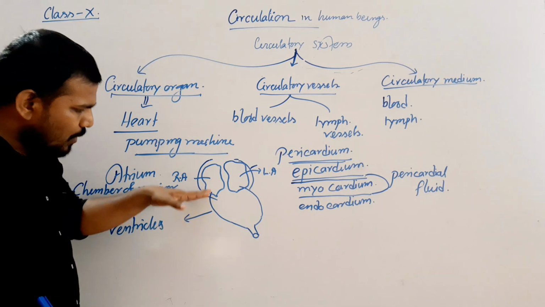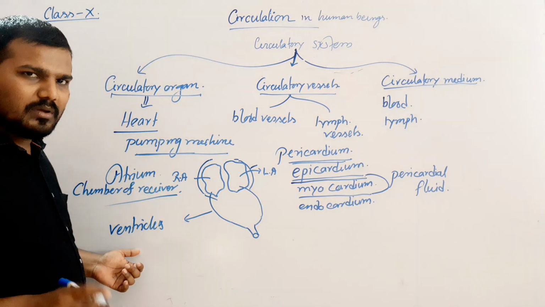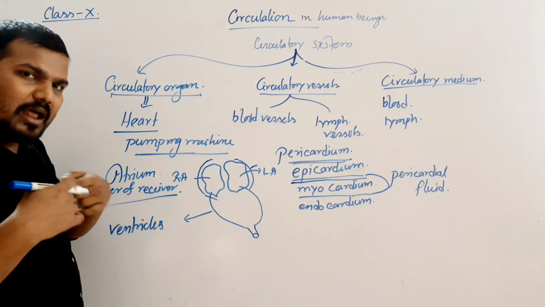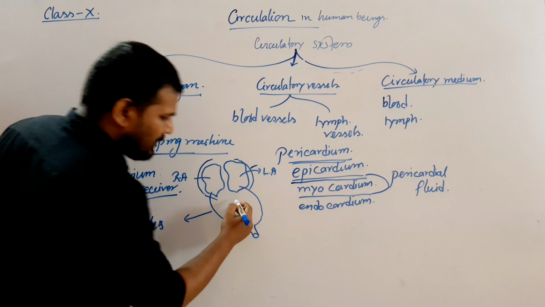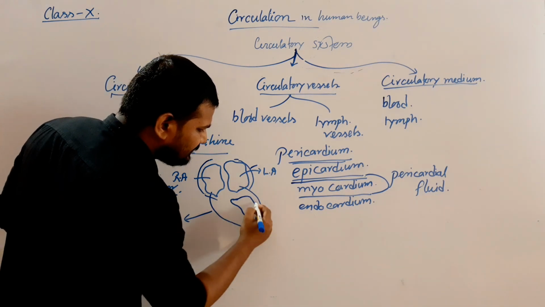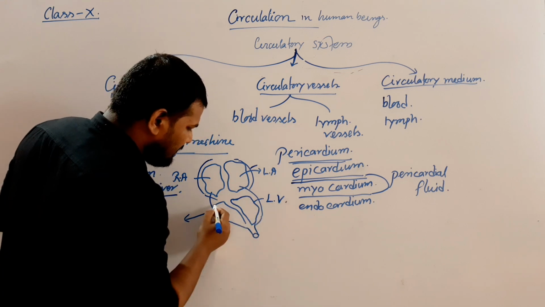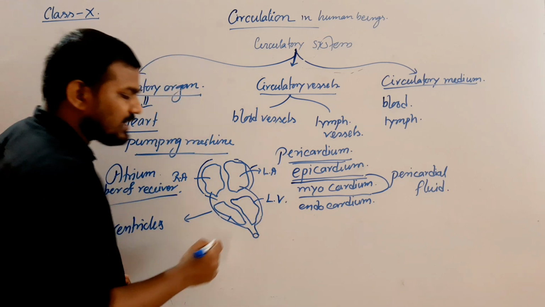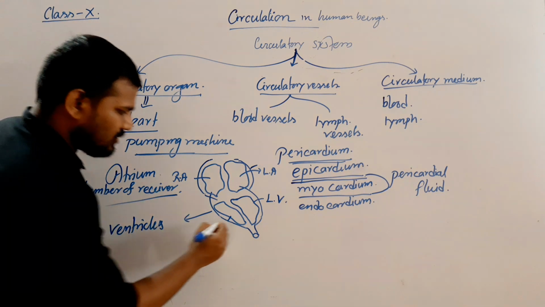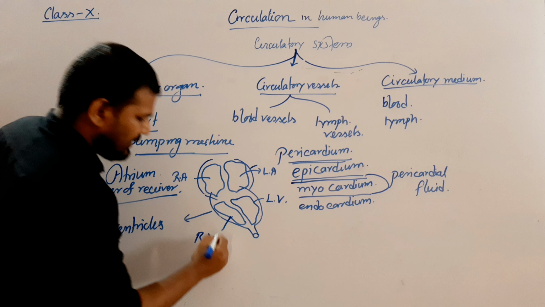And the lowermost portion of the heart is known as the ventricle. Clear? Now ventricle is also divided into two chambers, the left ventricle and the right ventricle. These are also thick walled chambers.